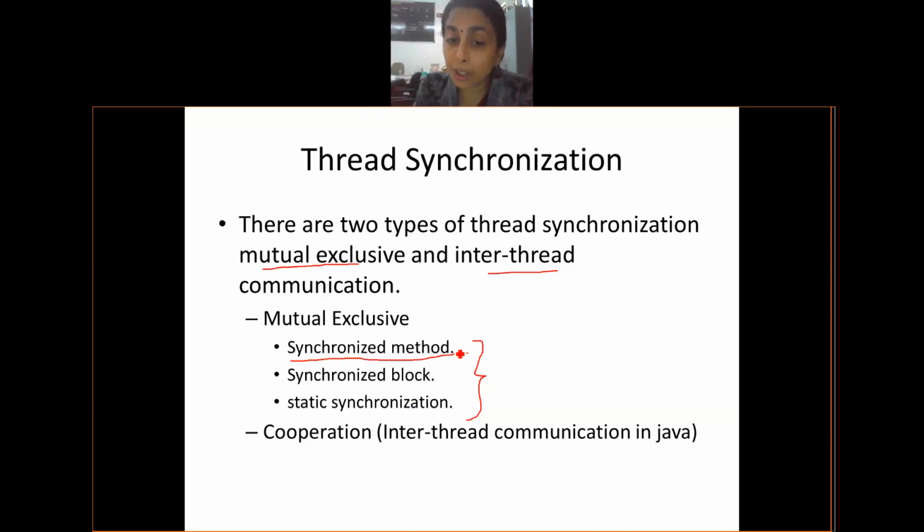This is one way of doing. The second way is something called a synchronized block. When I take up this block into consideration, I think you have probably heard about static variable, static in a simple C program. Static variable, static method, and there is also something called a static block.